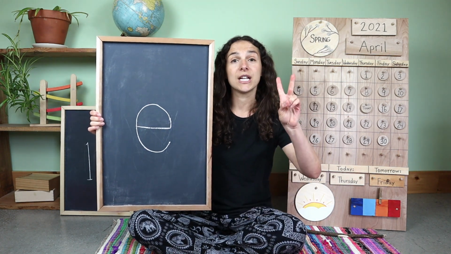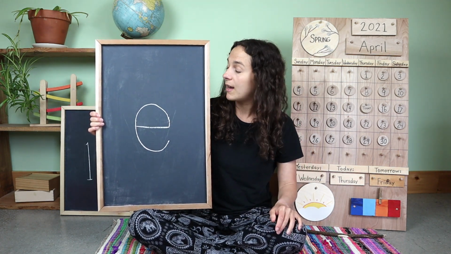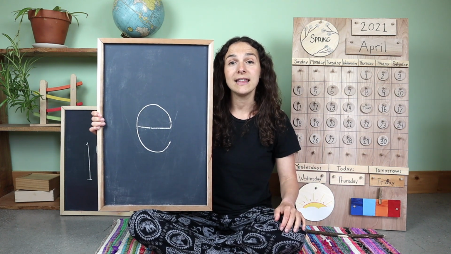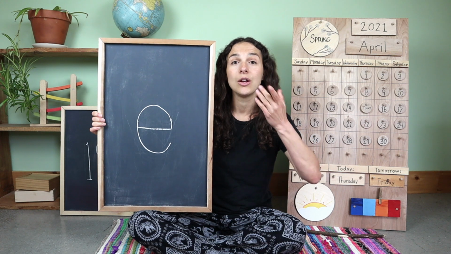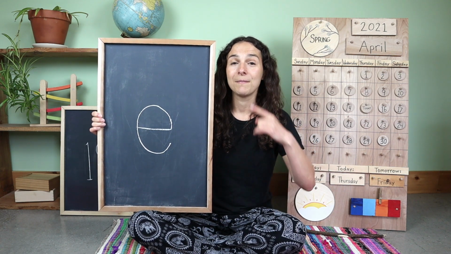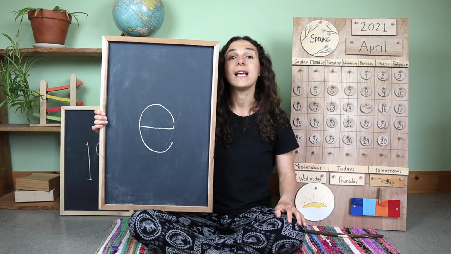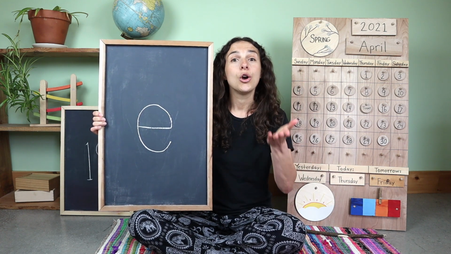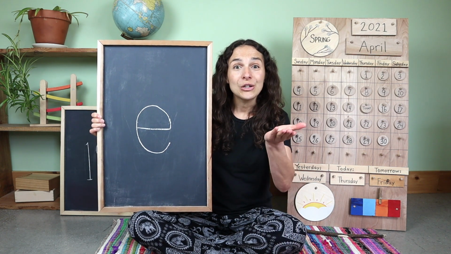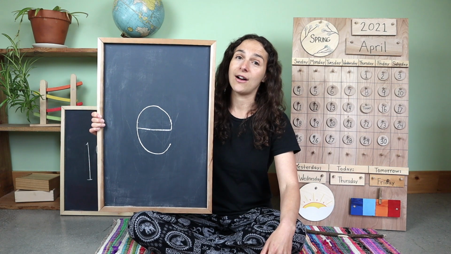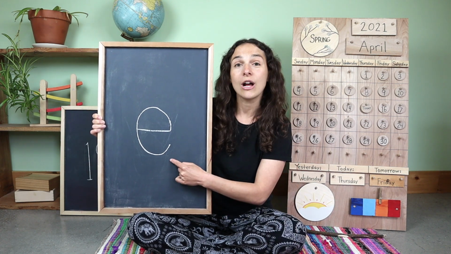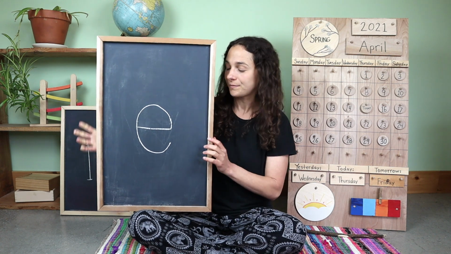This letter makes two sounds. The first sound is a short sound. That sounds like this. Eh. Will you make that sound with me? Eh. And the second sound is a long sound. Will you make the long sound? You're right. The long sound sounds like this. E. And this is a lowercase e.